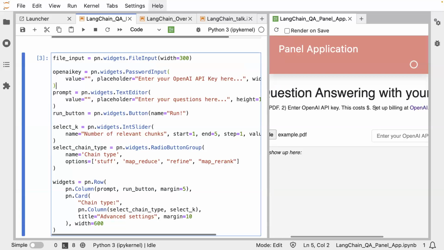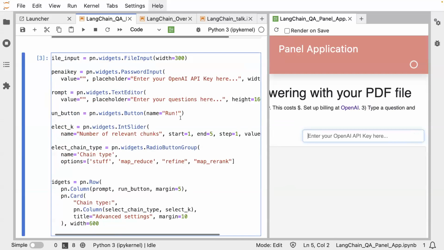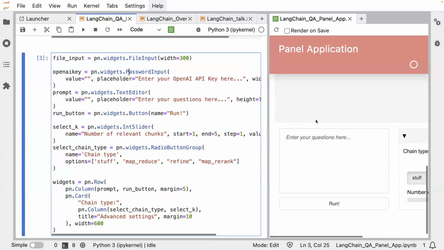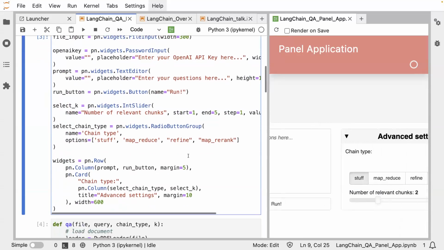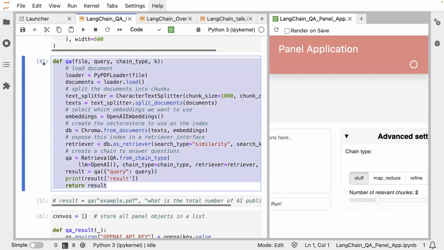And then we have the OpenAI API key widget here. If you type anything, it's shown as hidden because we asked for a password input widget. Later we have a prompt, which is a prompt widget, and the run button is a button widget. Each of those is a widget as well. You can define different widgets with Panel super easily.